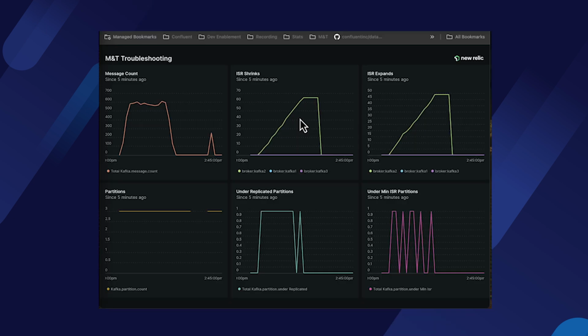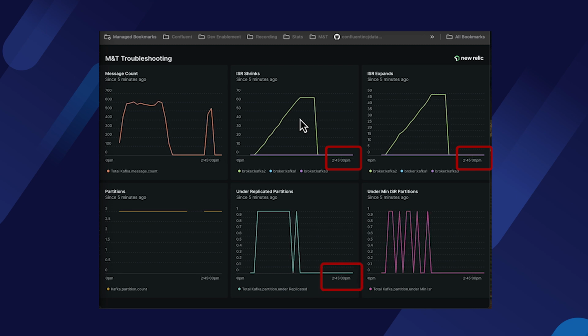As you can see from our visualizations, the number of shrinks and expands stays at 0. The number of under-replicated partitions also stays at 0. We have demonstrated that choosing the right value for this particular setting is key to be able to smoothen out temporary issues. Those were all the experiments that I had pre-built for you. Please feel free to kick the tires and try out different scenarios.